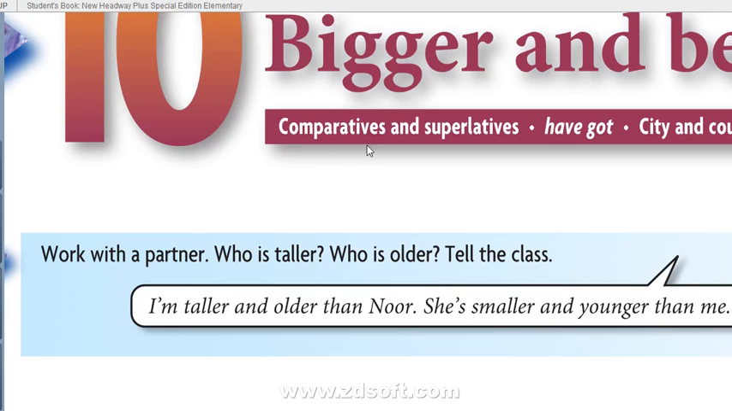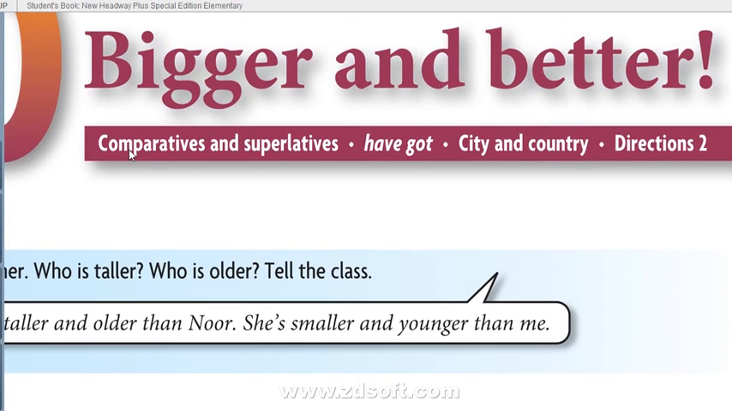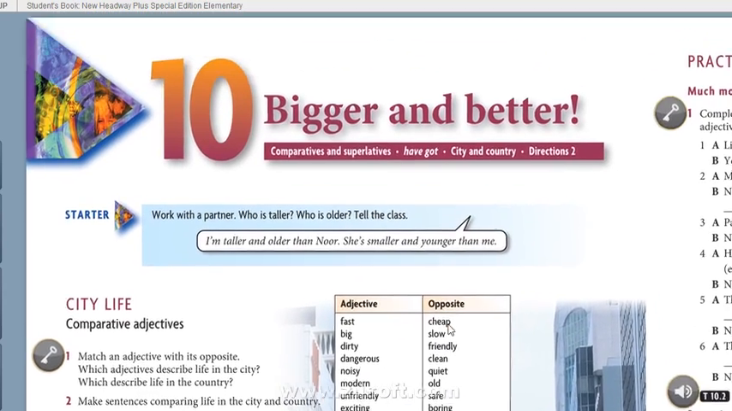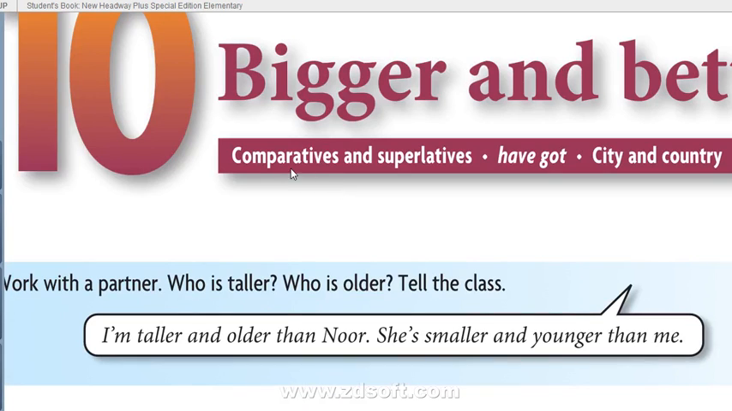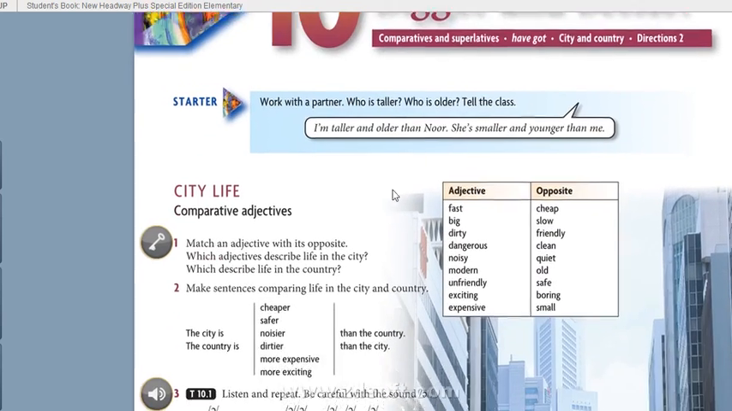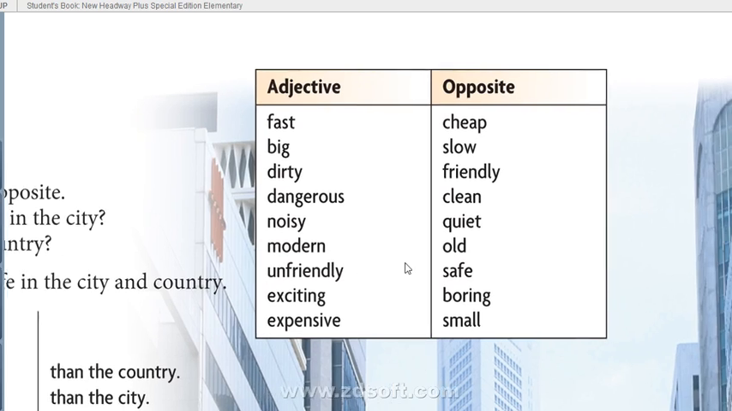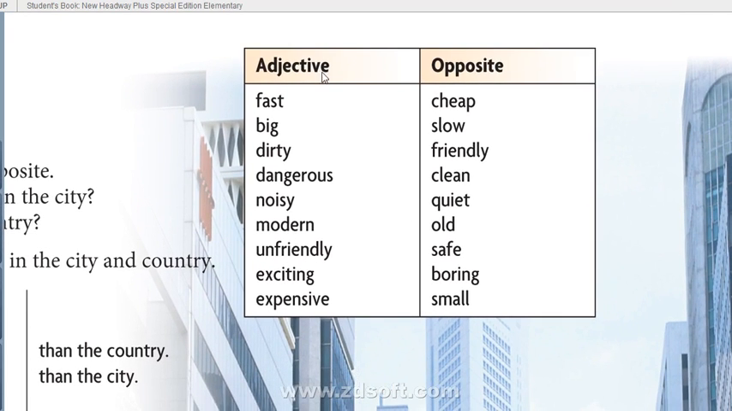The things we have in Unit 10 are these: comparatives and superlatives, have got, city and country, and the last one, directions. So, the most important grammar topic we have here is comparatives and superlatives. Well, first look at the chart given here of the adjectives and the opposite words.